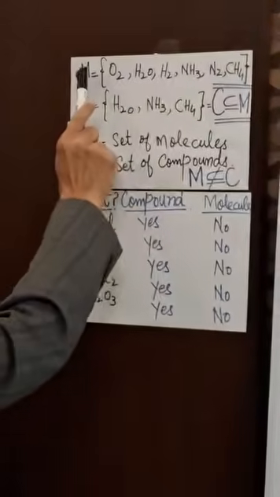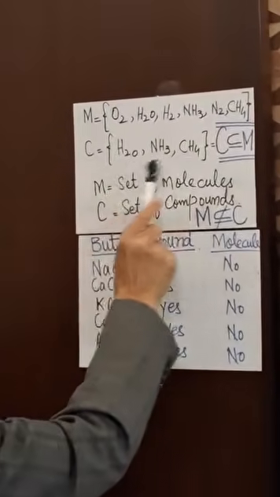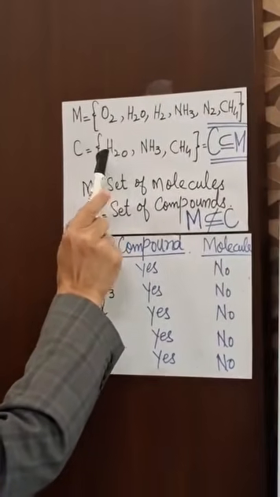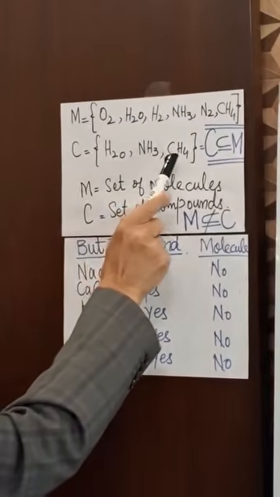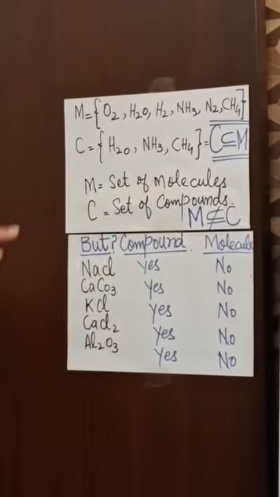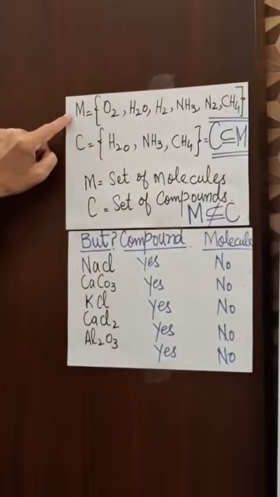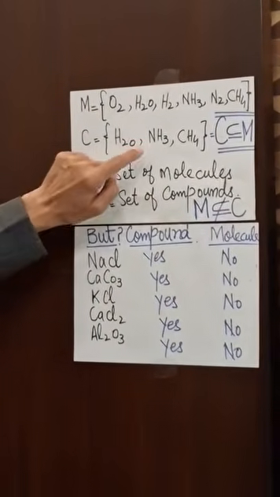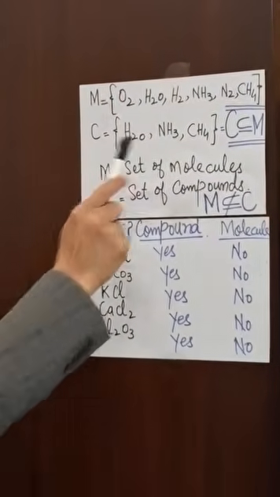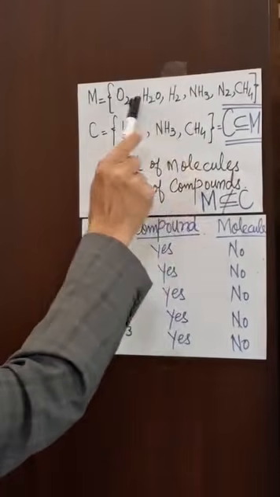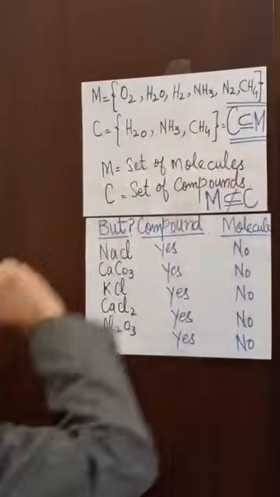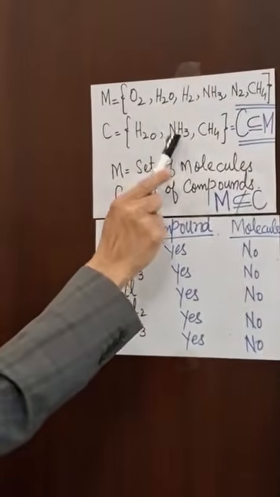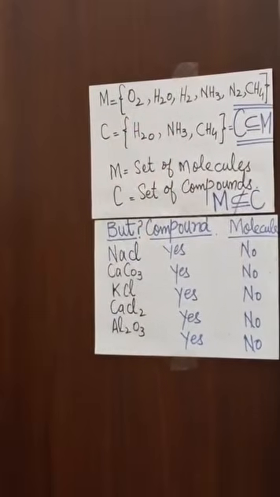So every compound here, H2O, NH3, and CH4, is found in the set of molecules. So every compound is a molecule because every compound is in the set of molecules also. So every compound is a molecule.